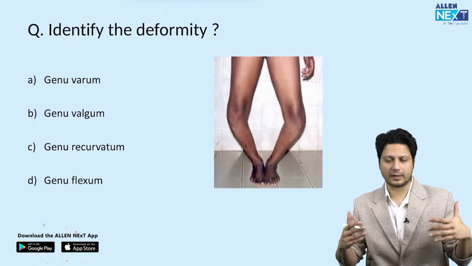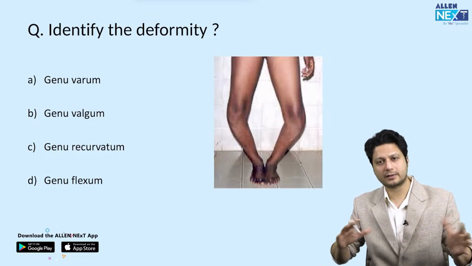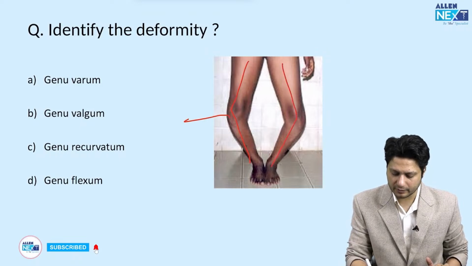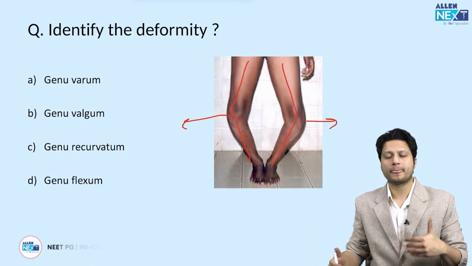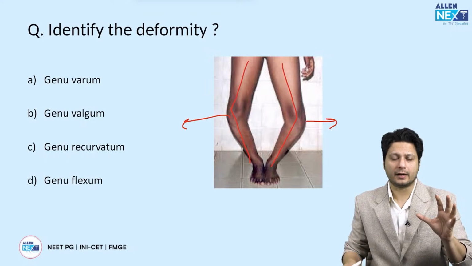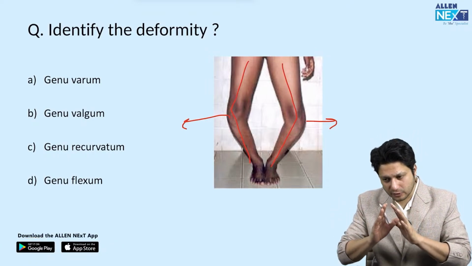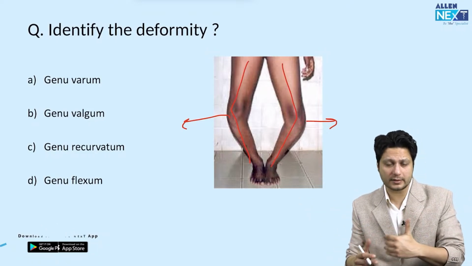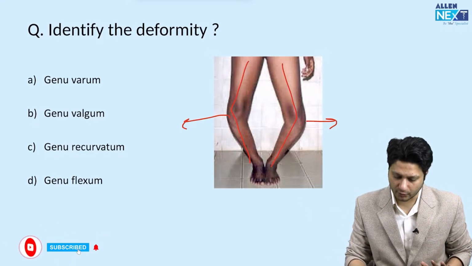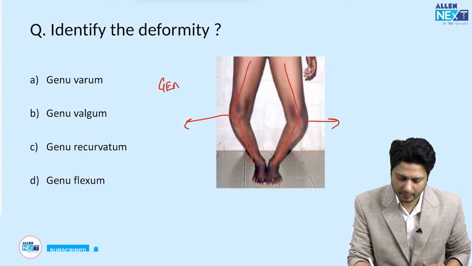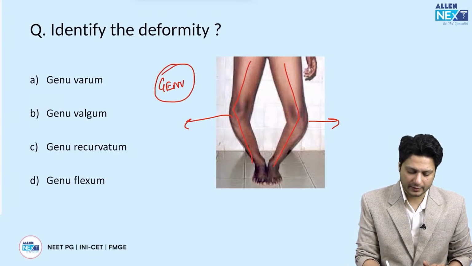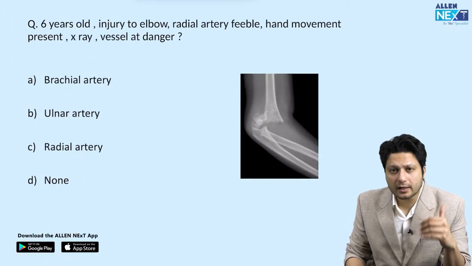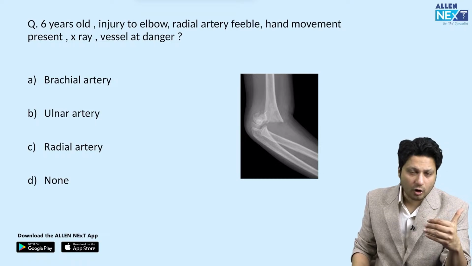Identify the deformity. This is something which we have already talked about जब हम varus valgus के identification पढ़ रहे थे, that these are the kind of the deformities which are very commonly seen particularly in case of rickets. लेकिन हाँ, how to identify it? If the apex is pointing away, it is varus. If the apex is pointing towards, more towards the body compared to the normal, it is valgus. So here it is genu, that means representing the knee joint, and here we are seeing a genu varus deformity, right?